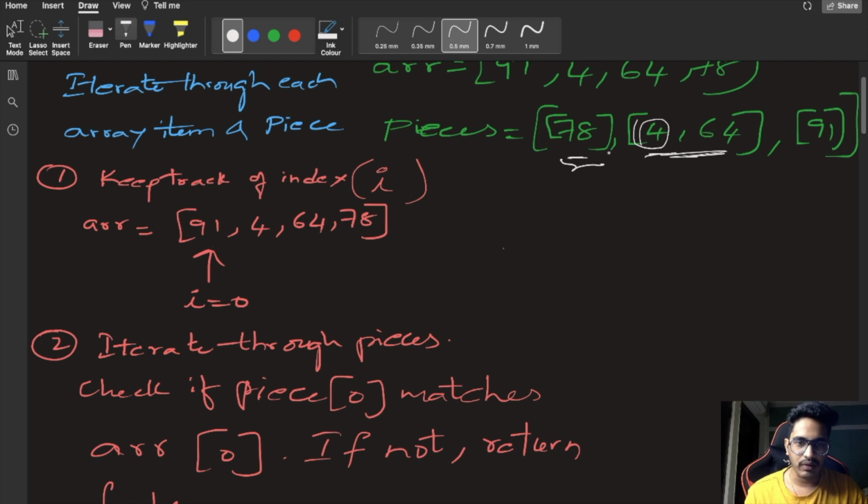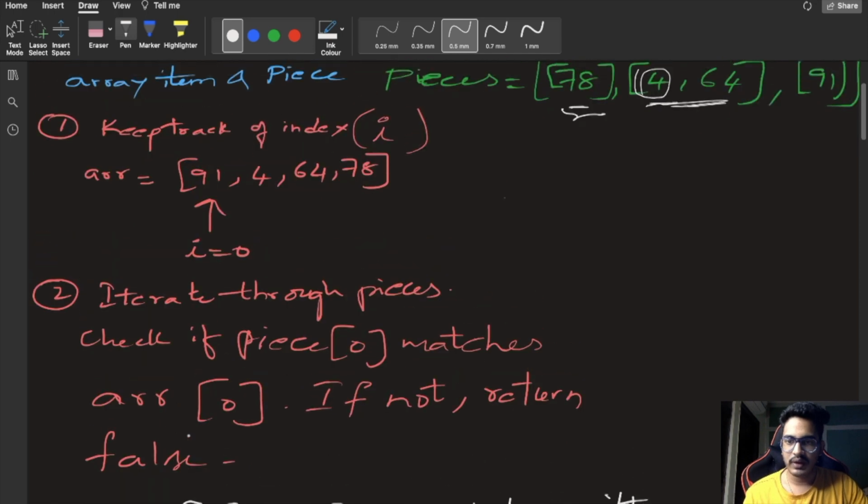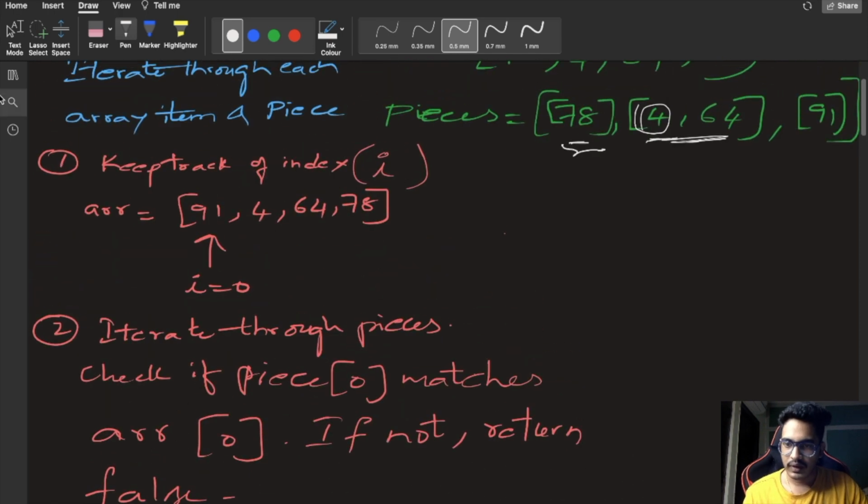So 91 is not matching 78 and 4, but here it is matching. So we got our first piece, whose 0th element is matching ARR of 0. Next we will be incrementing I, and now it will be pointing here. Now I is equal to 1. Now 4 is matching with the first element of another piece. 78 is not matching, but 4 here is matching with piece of 0.